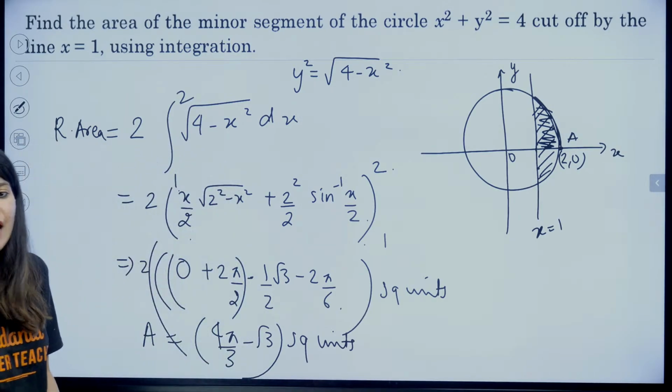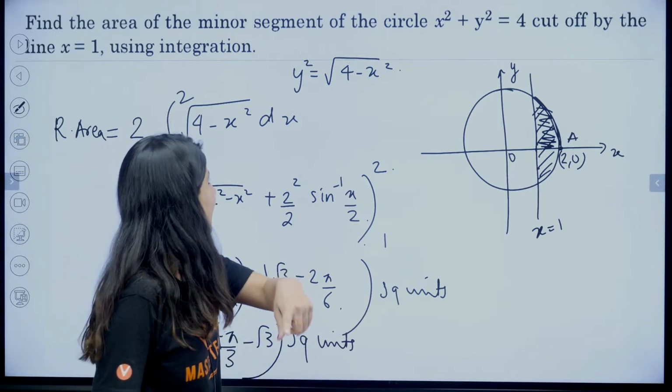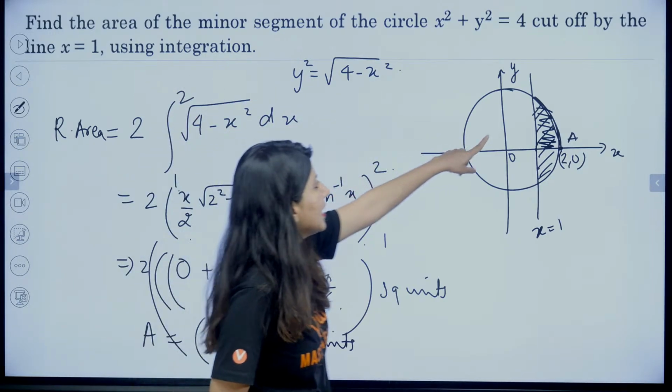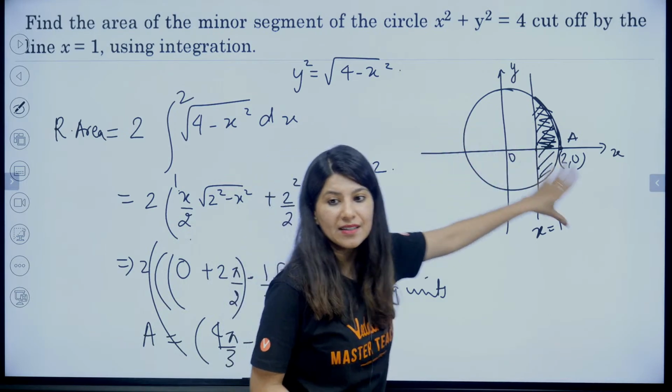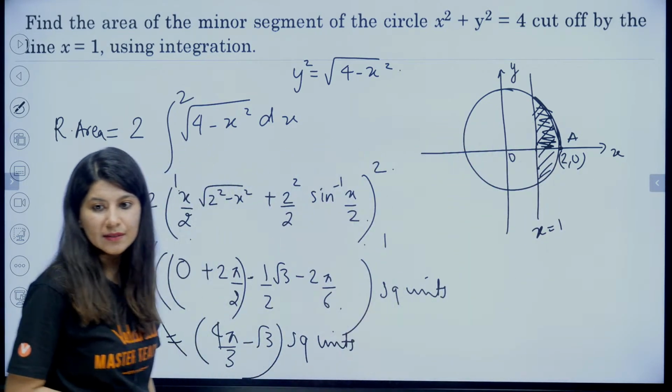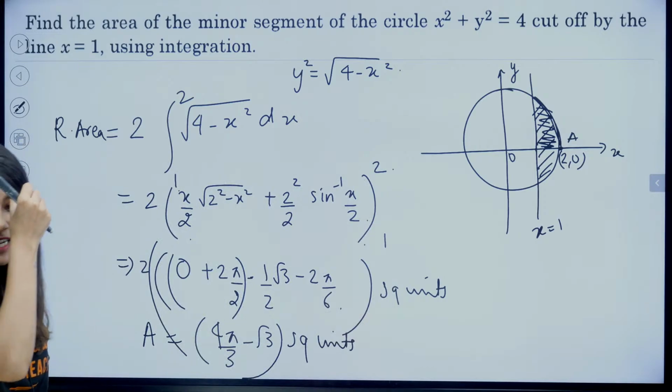Square units. How to find which side of the region? Yes. Minor segment. Can you see this is minor segment? Major one is this one. Minor. Okay. I showed it to you.